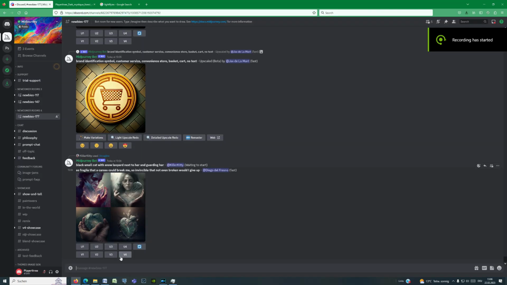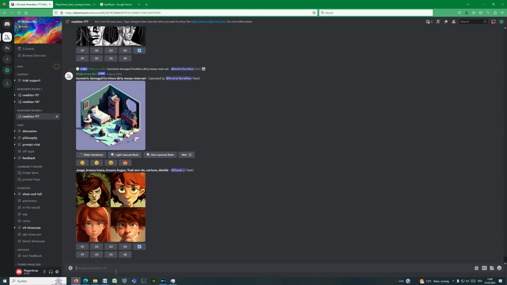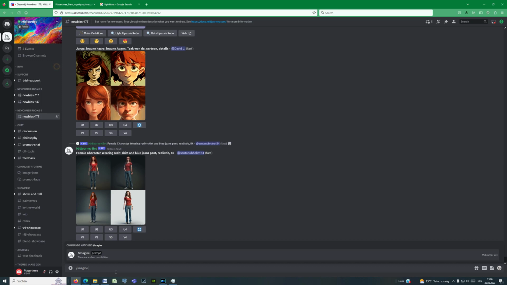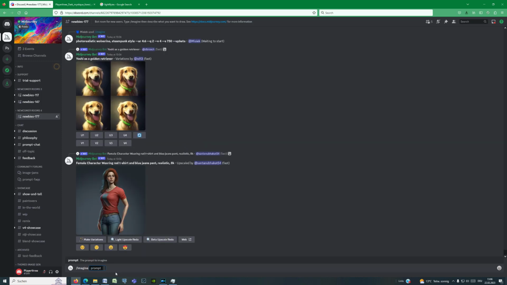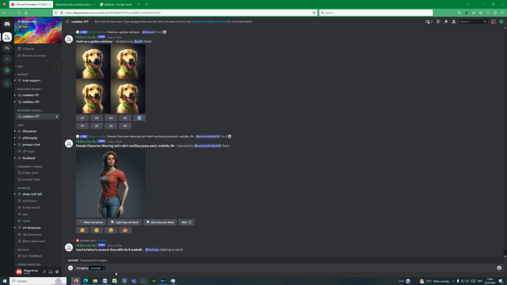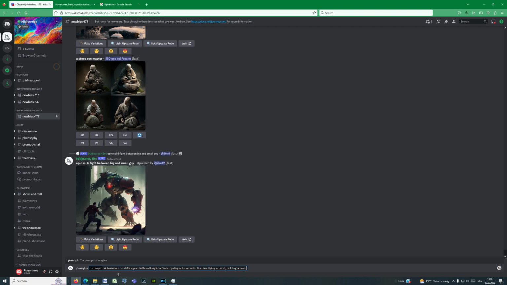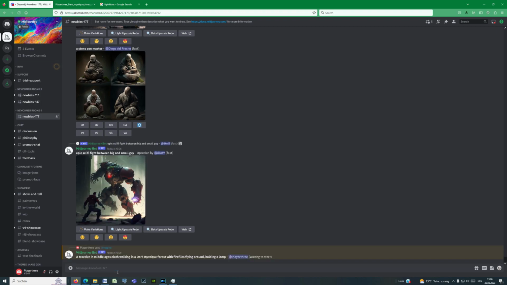How about adding some additional parameters to see how our picture will change? For example, let us write the following at the prompt. As usual, we start with /imagine, press the spacebar and write: a traveler in Middle Ages clothes walking in a dark mystique forest with fireflies flying around, holding a lamp. A moment and you see the bot received our query, and the status at the moment is waiting to start.